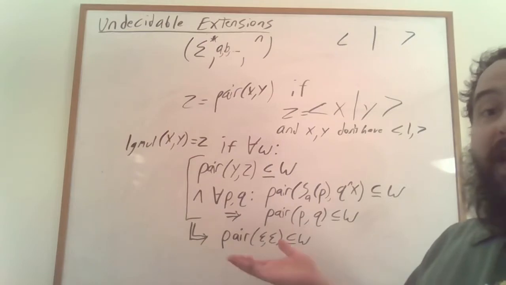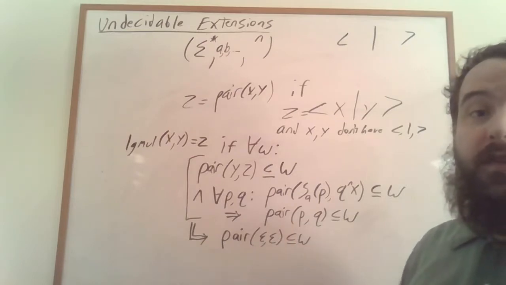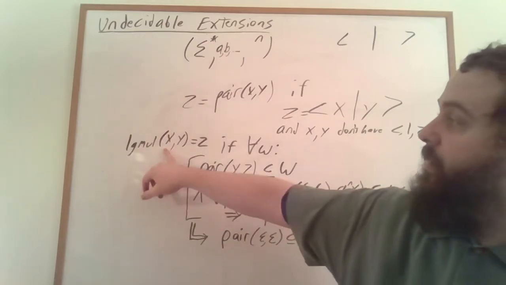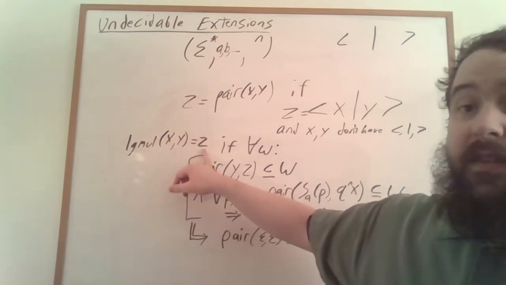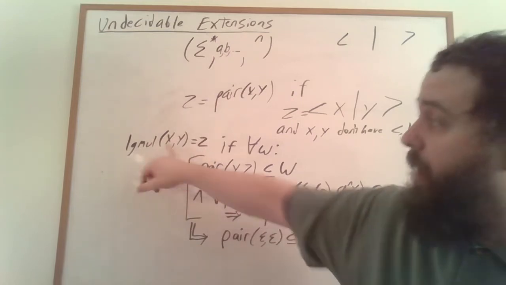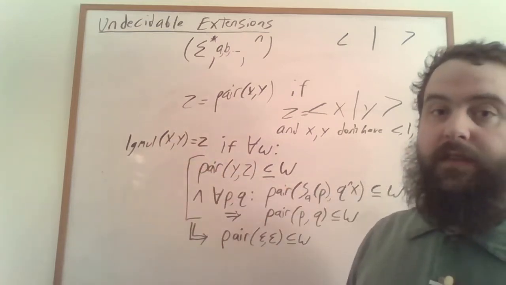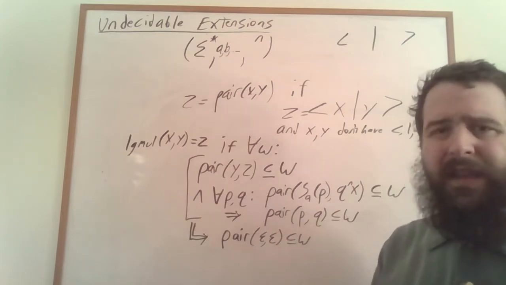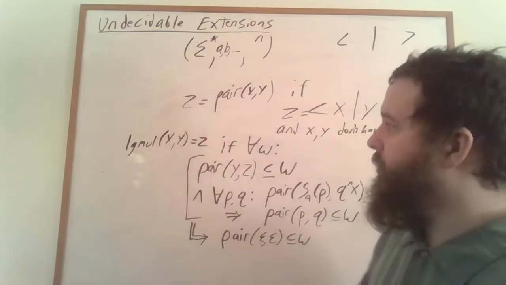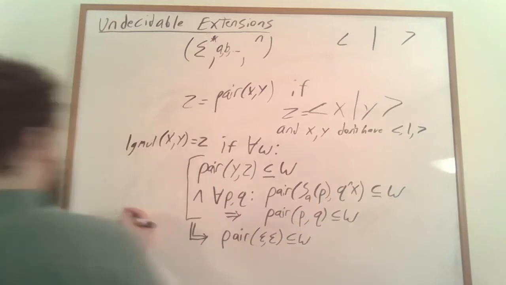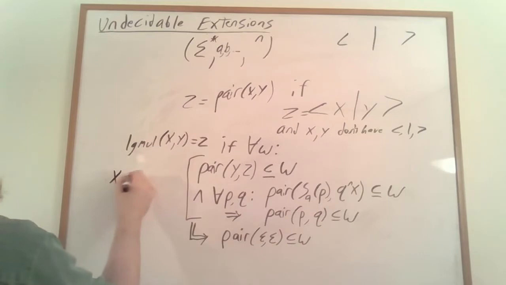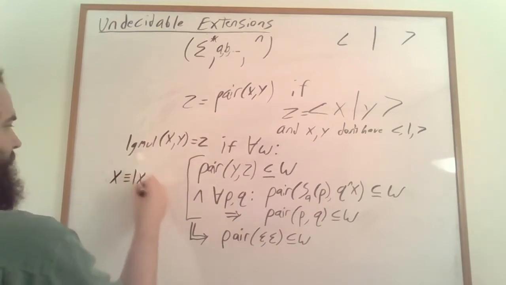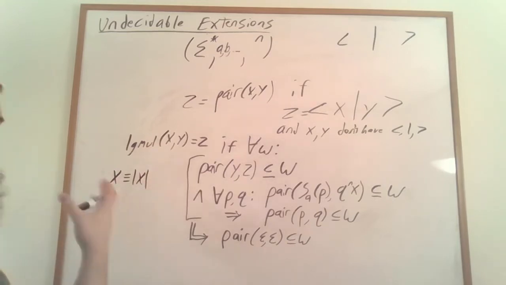So here we have a recursive construction for length multiplication. If x is a series of a's and y is a series of a's, then z is going to be a series of a's whose length is the product of those two series of a's. And this argument is going to be a lot easier to see if I just identify x with the length of x, the number of a's within x.